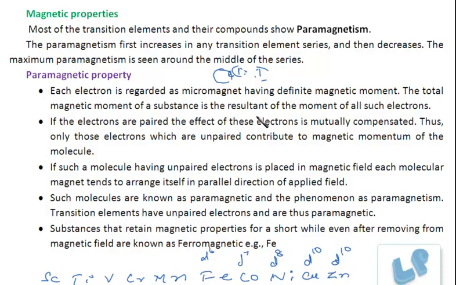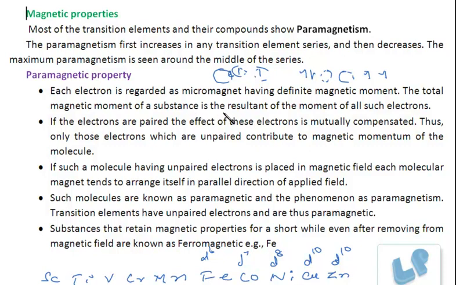The total magnetic moment of a substance is the resultant of the moments of all such electrons. Now the electrons are moving clockwise and anti-clockwise. If the electrons are paired, then what will happen? The magnetic moment produced by one electron will be cancelled by the other. The two magnetic moments will be producing magnetic fields in opposite directions, and so these two will cancel each other. But if the electron is unpaired, there will be a net magnetic moment.